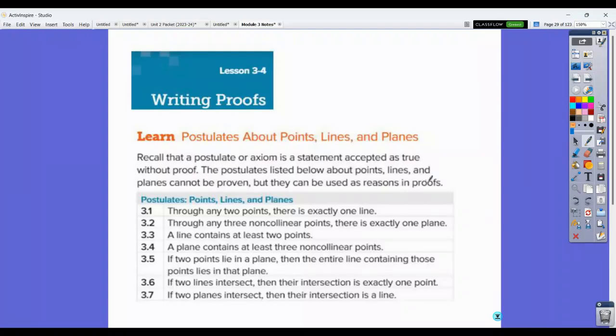Hello students, we're going to talk about 3.4 today. This is the start of writing proofs. So the basics of it all is what we're going to cover. We will spend plenty of time practicing how to do them.